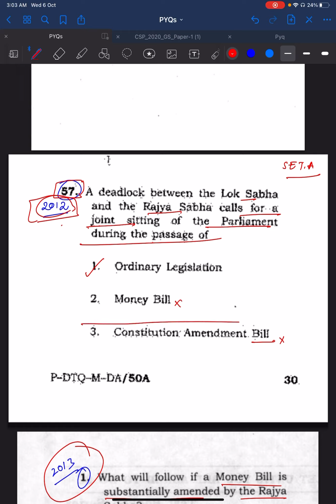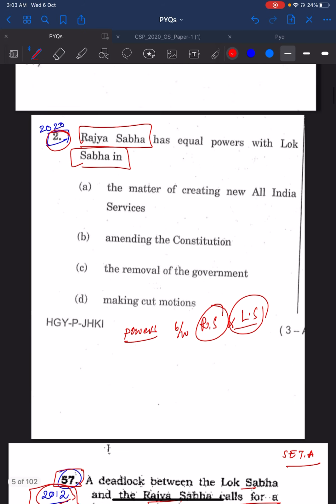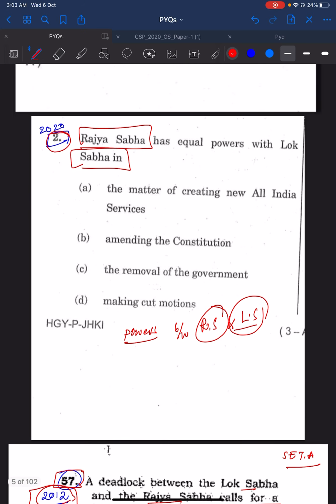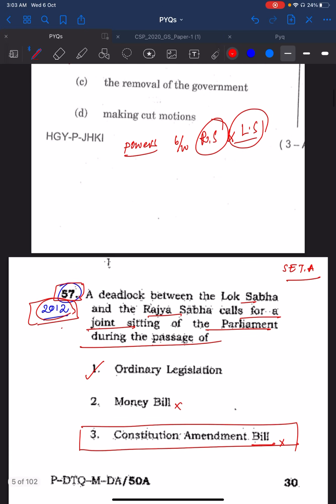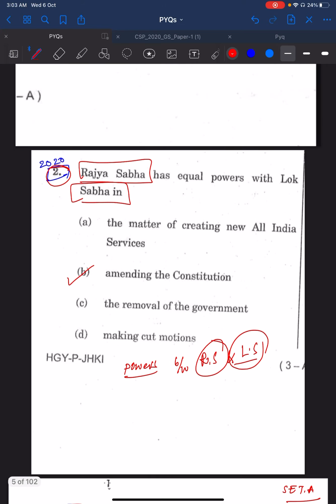But when you know that a constitutional amendment cannot call for a joint session, you know that both Rajya Sabha and Lok Sabha have equal powers connected to amending the constitution. So through the analysis of the 2012 57th question, you would have answered the 2020 second question.